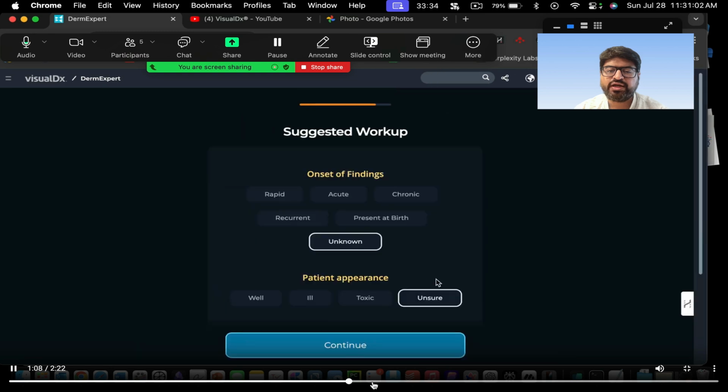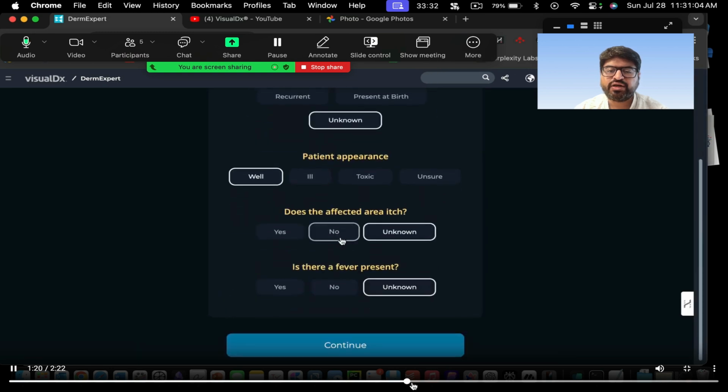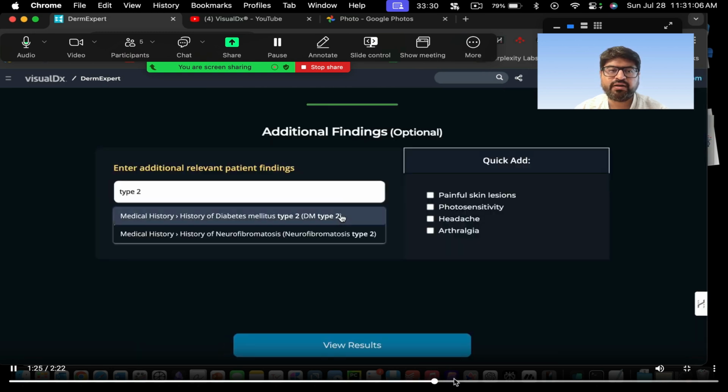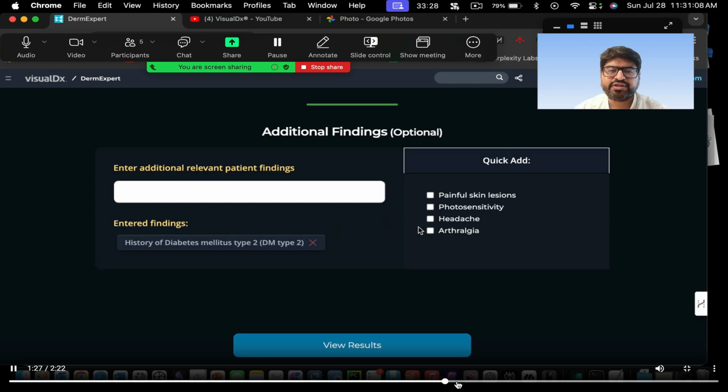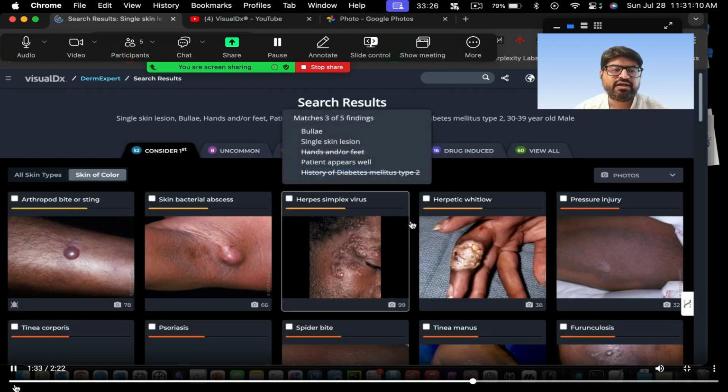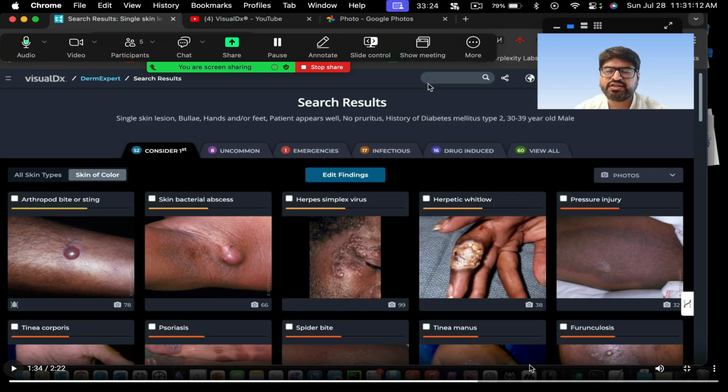Where are the lesions located, okay. So you can go step by step: patient, then you give the medical history, patient has type 2 diabetes, patient has this, and then it'll give you the potential differential diagnosis. So these are the potential differential diagnoses for your skin lesion, right?